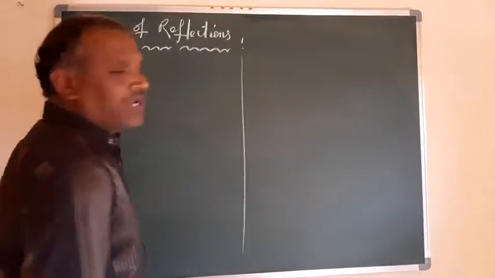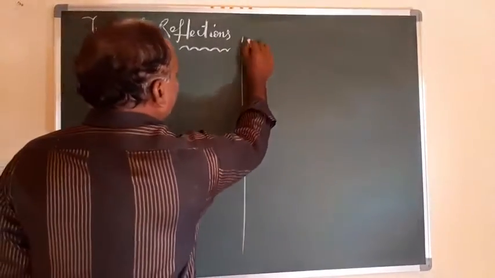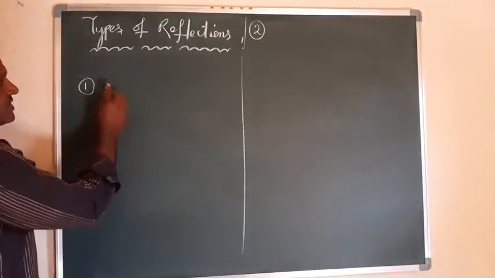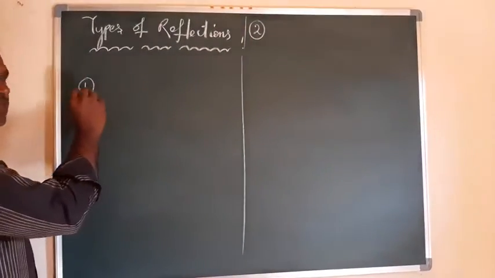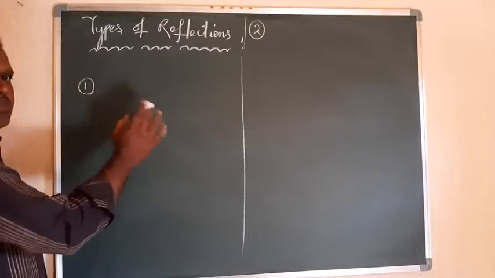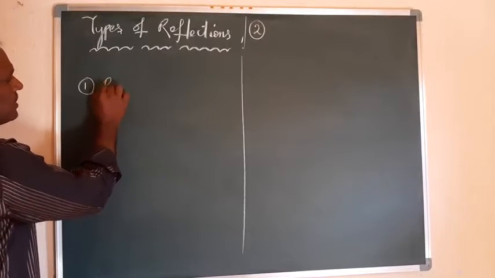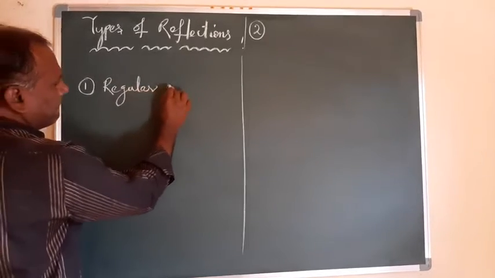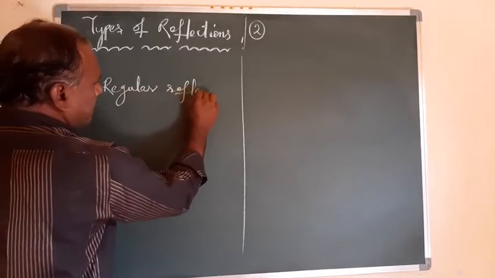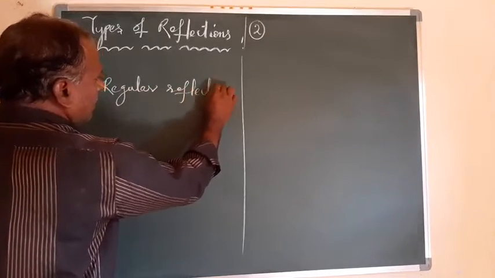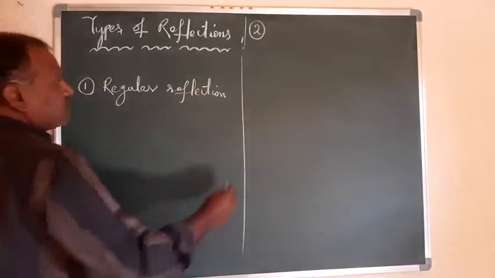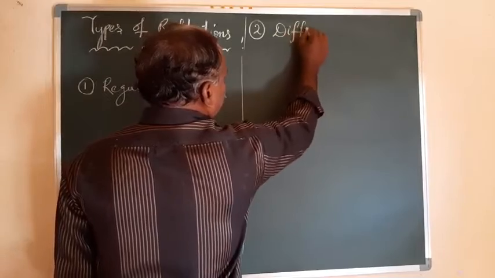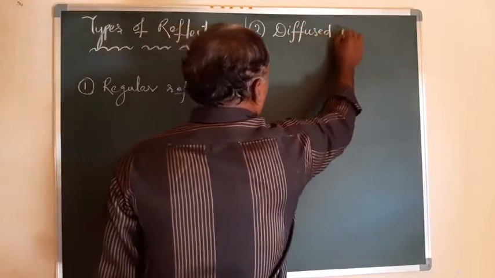One is regular reflection, or normal reflection. And the second one is diffused reflection.